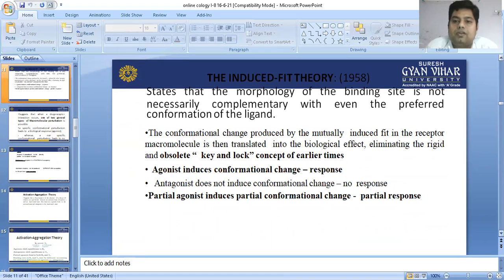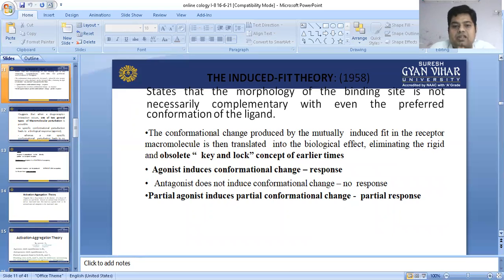Now, the induced fit model, induced fit theory. This theory was given in 1958, and it states that the morphology of the binding site needs to be complementary, with conformational change of the ligand. It means that when a drug binds with the receptor, it does not only bind and produce a response; it depends on how much the drug can change the conformation of the receptor. If the conformation of the receptor changes, then a response is produced. It depends upon the capacity, you can say the efficacy, of the drug. If a drug has efficacy, it will bind with the receptor and produce a change in conformation of the receptor, then it will produce a response.